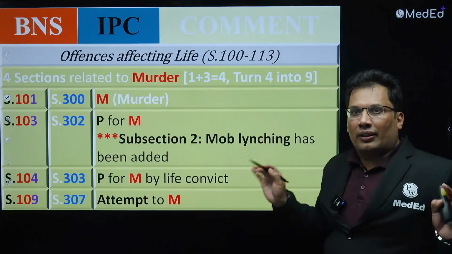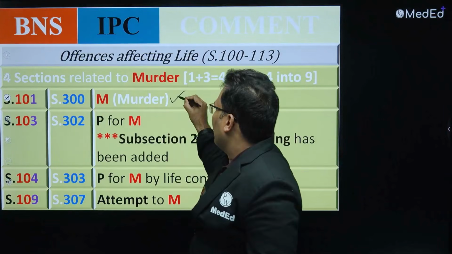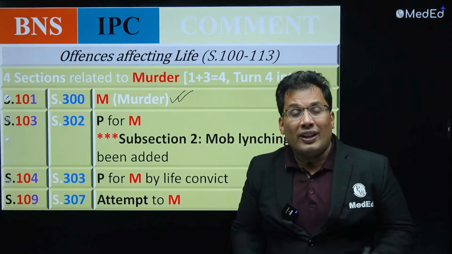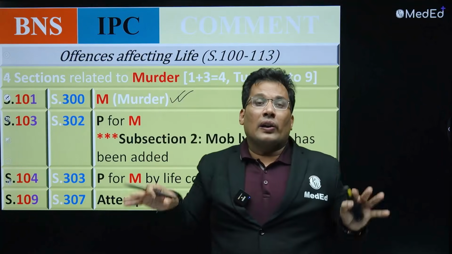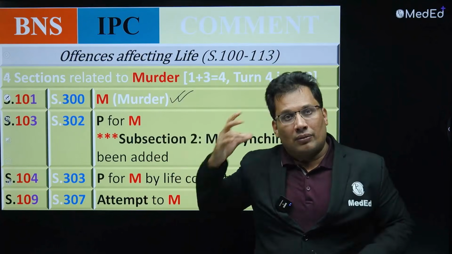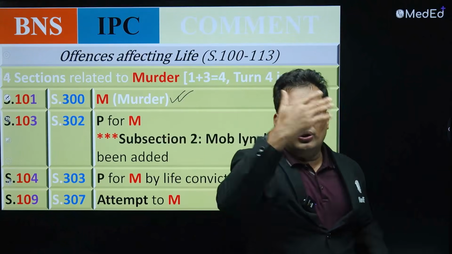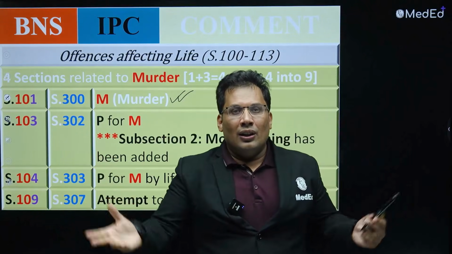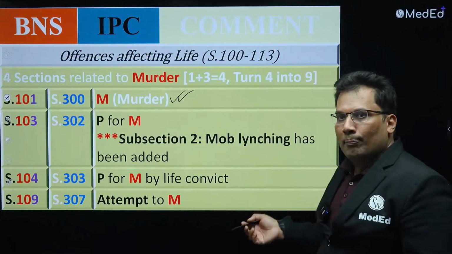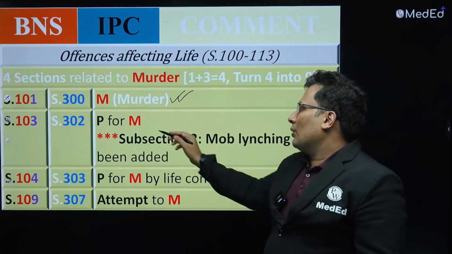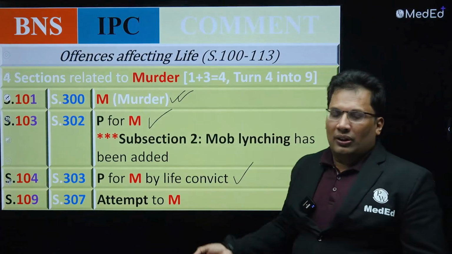Next comes murder. So murder, section 101, definition of murder. What is murder? Murder has 2 components: guilty mind and guilty act. Guilty mind means planning inside the brain, like that. Then guilty act, like the stab or whatever. So that is guilty mind and guilty act, 101. 103, mob lynching, and also punishment for murder, 103. 104, life convict committing the murder.